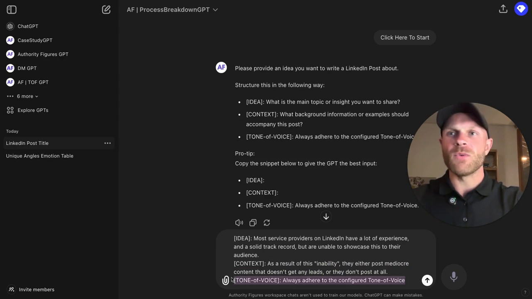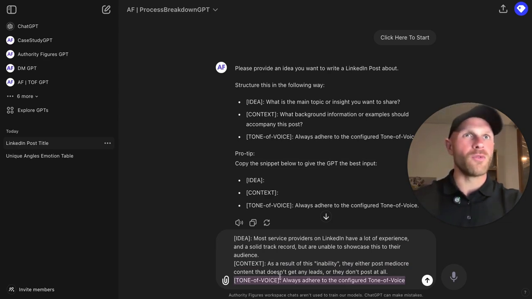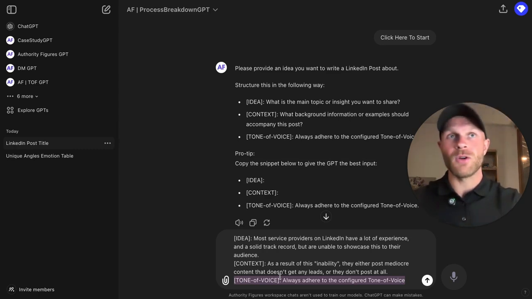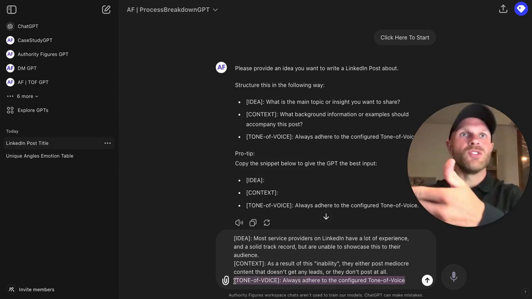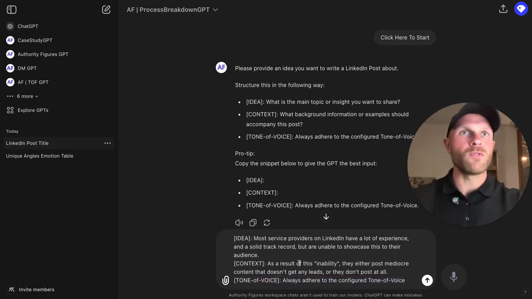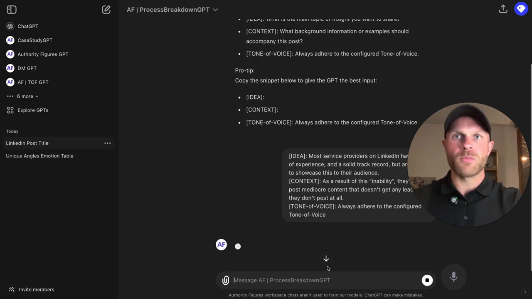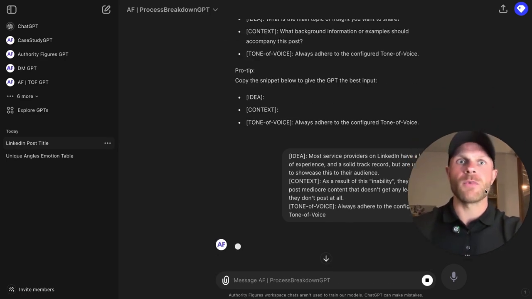And then something that we've pre-configured is the tone of voice, because tone of voice is nuanced. How do you write? How do you say certain things? What words do you use? What words you don't use? How do you like your sentences to be structured, etc. This is something that we've implemented in the settings of the GPT, so we don't always have to come up with that. Then I'm just going to press enter and see what the GPT comes up with.